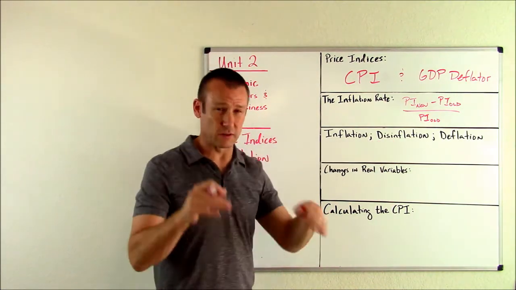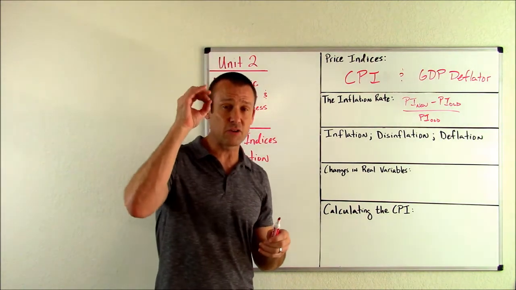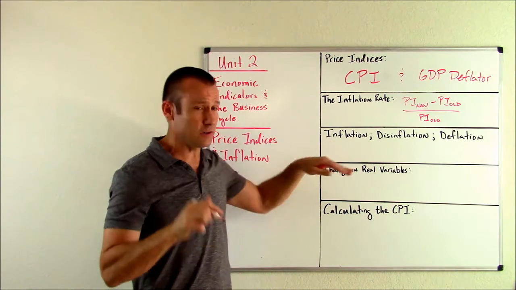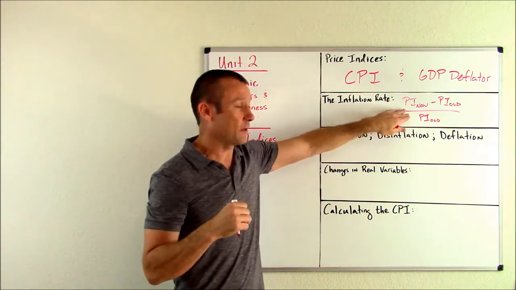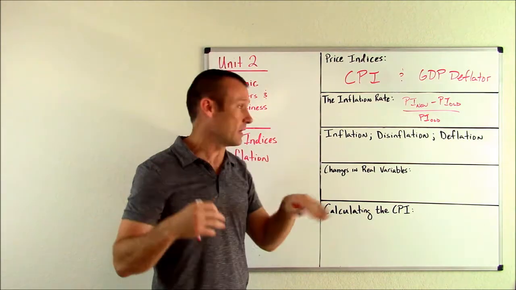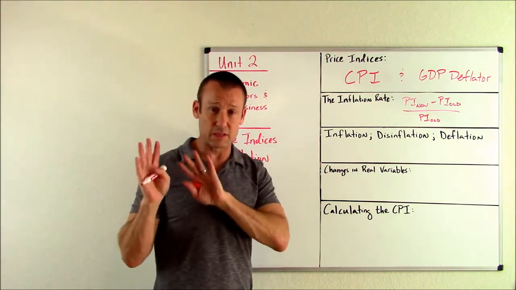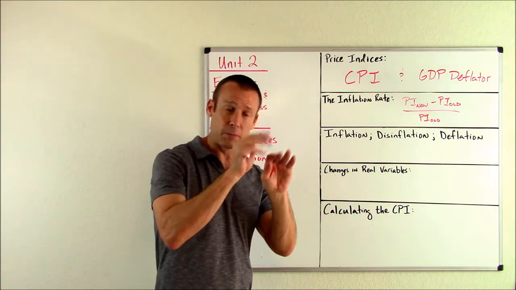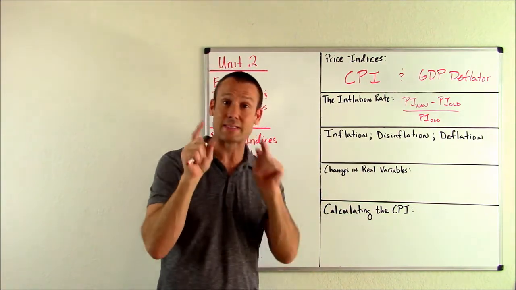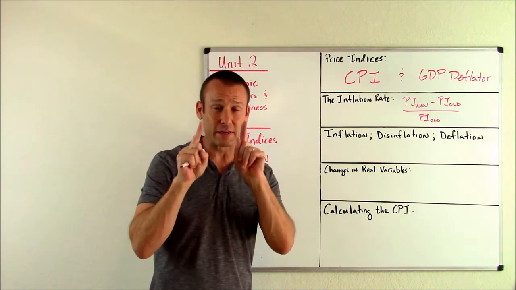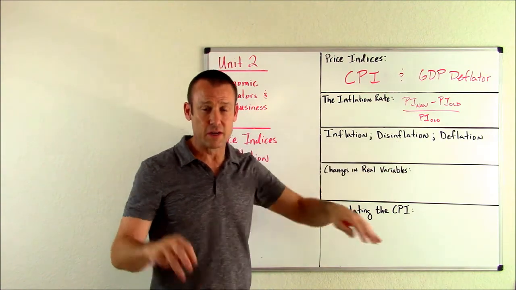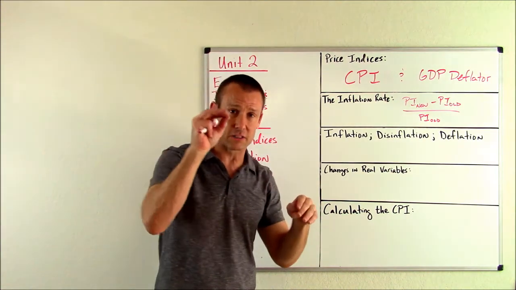Now, disinflation, interesting term. It's when the inflation rate, when positive, starts coming down. So inflation is the price level going up. We can find out that the inflation rate, the growth rate in the price level, is 3%. That's inflation. That means the prices of goods and services are going up by about 3%. But then it starts ticking down. Now 2%, now 1%. Still positive, but it's coming down. That's what we call disinflation. It's when a positive inflation rate starts to tick down.